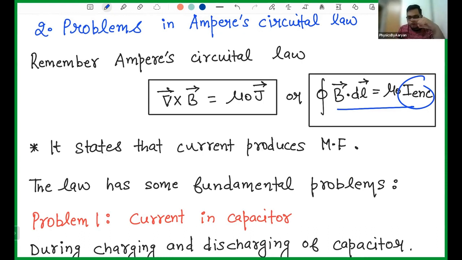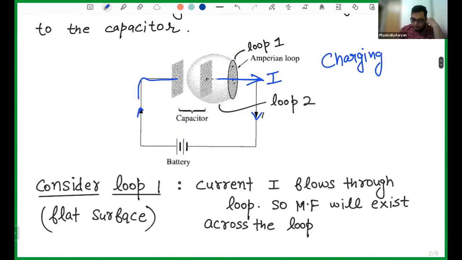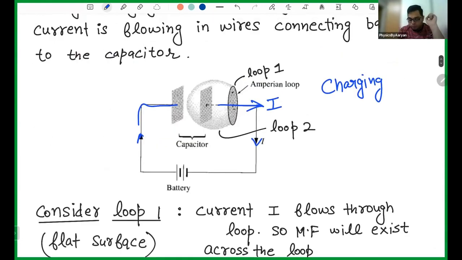This was the current going on, and I came up with the loop and I enclosed it. So if this loop encloses some current, then what happens? The magnetic field exists. So because of this loop, if we think about this loop, the magnetic field does exist at this point. Do you agree with me?